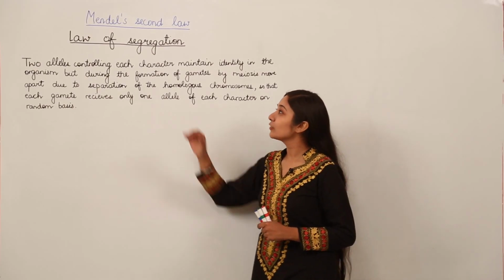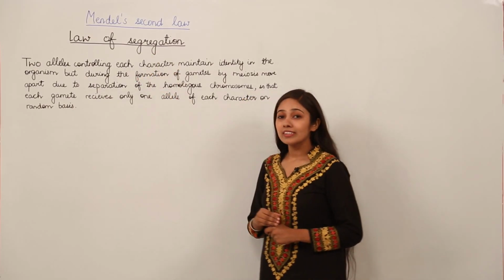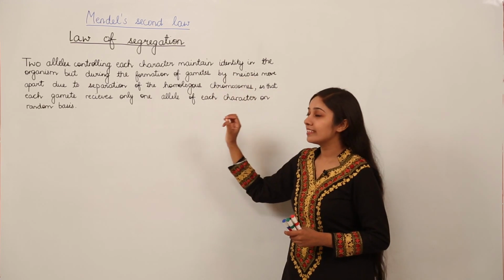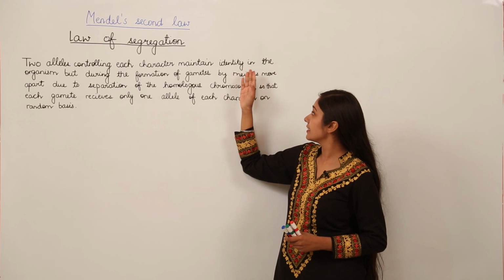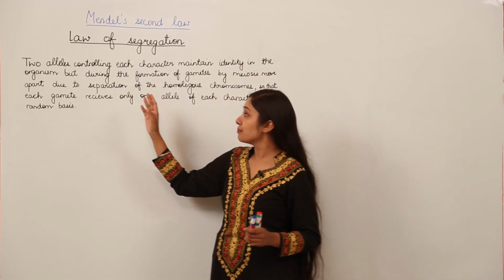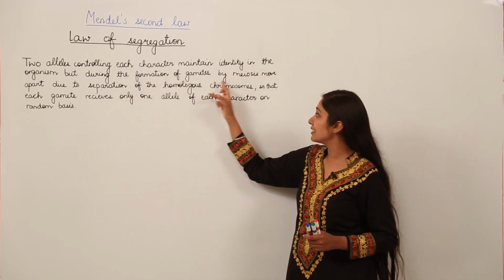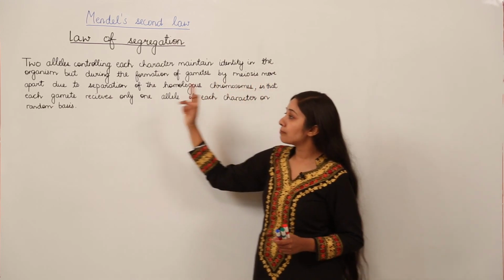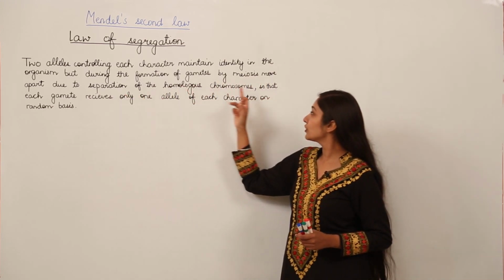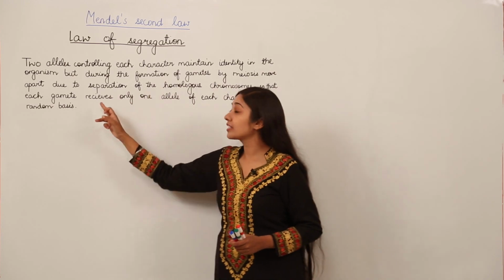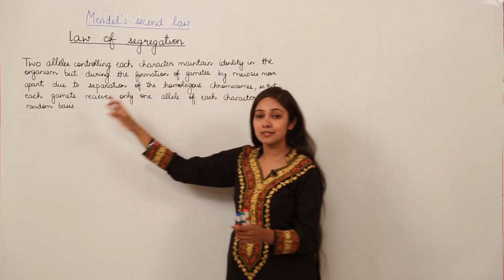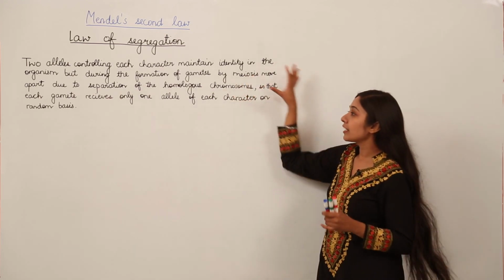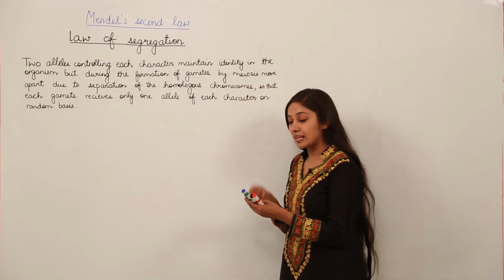Mendel's second law is the law of segregation. What does this law of segregation convey? It conveys that two alleles controlling each character maintain identity in the organism, but during the formation of gametes by meiosis, they move apart due to separation of the homologous chromosomes, so that each gamete receives only one allele of each character on a random basis. So what does this statement mean? We will discuss step by step.